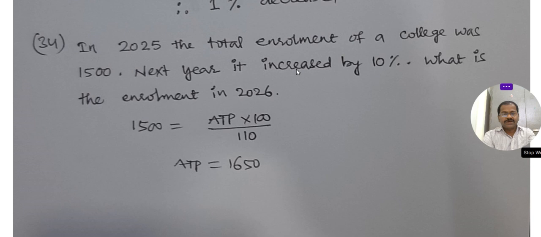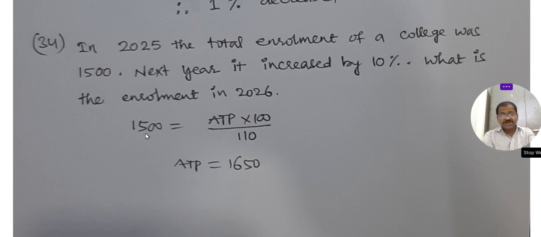You see here, in 2025, the total enrollment of a college was 1500. In 2025, in the college, 1500 students joined. Next year, it increased by 10%. What's the enrollment in 2026? Okay, next year, 10% more students will join. What's in the next year? Now 1500 only. In the next year 10% students will be increased.